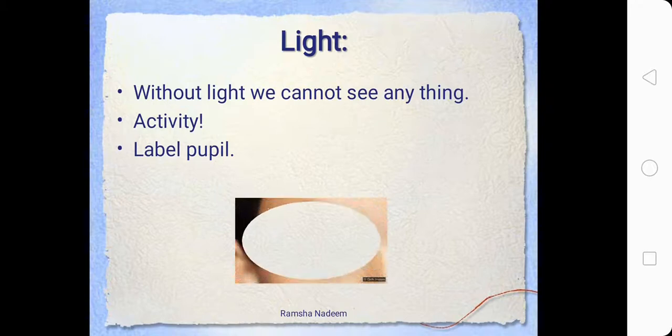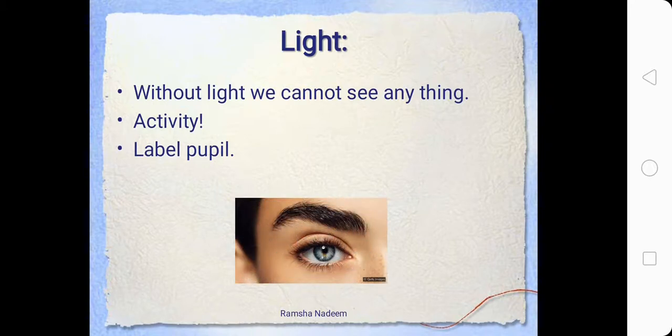Now we have this picture. We have also labeled this picture in one of your previous topics, that was senses. It is almost exactly the same picture that we have here, and now you will tell me which part of this eye is the pupil. Everyone please point out that part. So yes, you were all right. This black part in the center of the eye is called pupil.